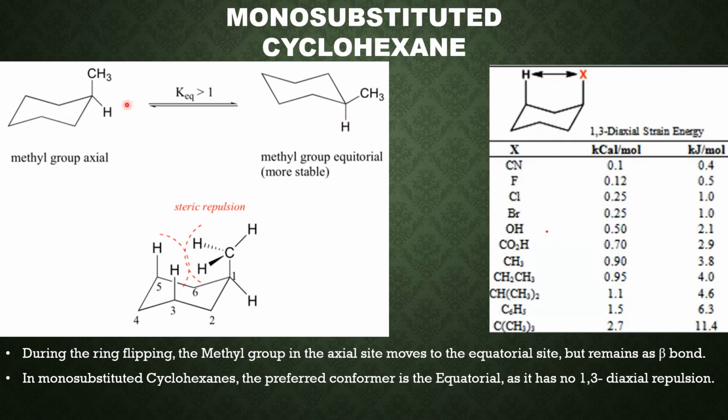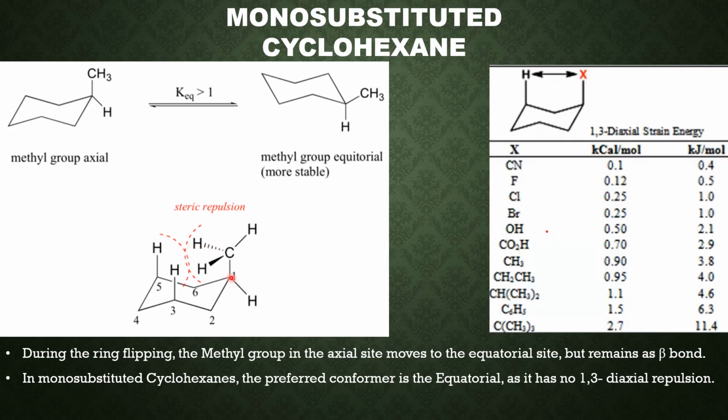Among these two conformers, which is the more stable one? And usually in case of monosubstituted cyclohexanes, the equatorial conformers are more stable than the corresponding axial conformer. In this particular case, let us consider the axial conformer. Here the methyl group is in the axial site and it is having a 1,3 diaxial repulsion.